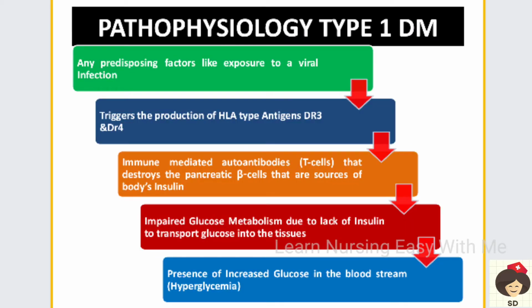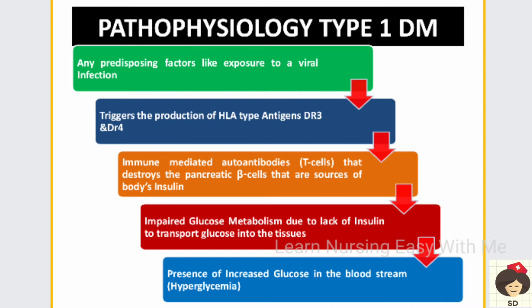Coming to the pathophysiology, in type 1 diabetes mellitus, if there are any predisposing factors, like exposure to a viral infection, this will trigger production of HLA type antigen. In diabetes it is HLA DR3 and DR4. When these antigens are triggered, they produce immune-mediated autoantibodies, that is, our body produces its own antibodies, T cells or T lymphocytes, which will destroy the pancreatic beta cells. These beta cells are the only place where the insulin is produced, so they go and destroy those beta cells.